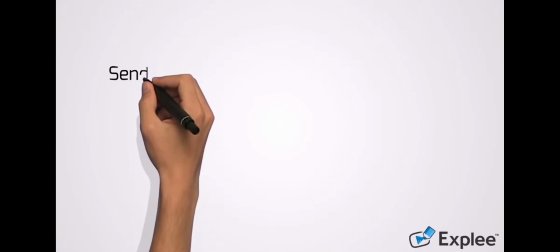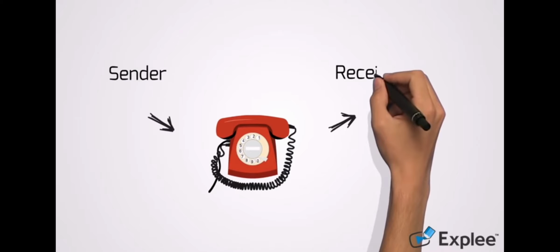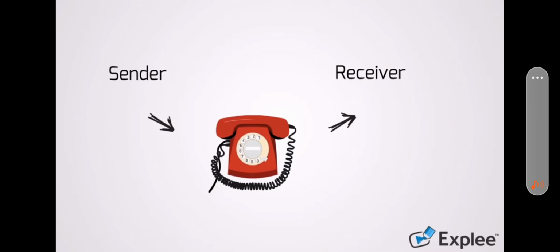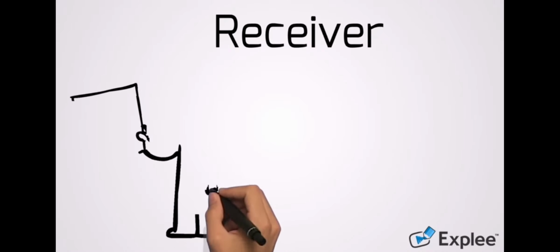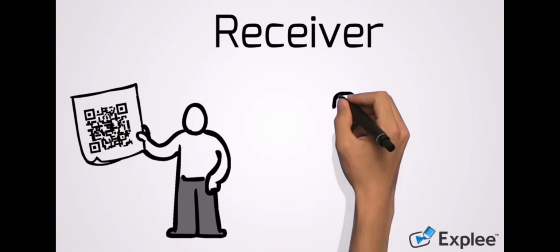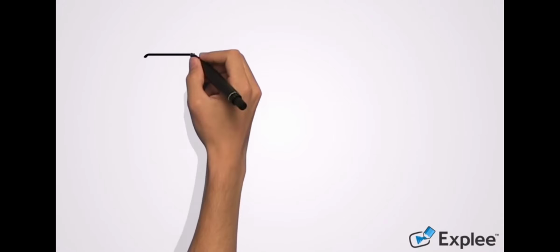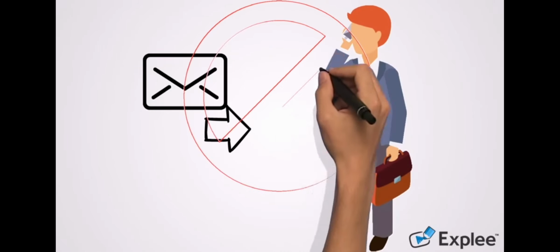How does the model work? The sender encodes the message and sends it to the receiver through a technological channel like telephone and telegraph. The sender converts the message into codes understandable to the machine. The message is sent in codes through a medium. The receiver has to decode the message before understanding and interpreting it. The receptor machine can also act as a decoder in some cases. The channel can have noise and the receiver might not have the capacity to decode, which might cause problems in the communication process.